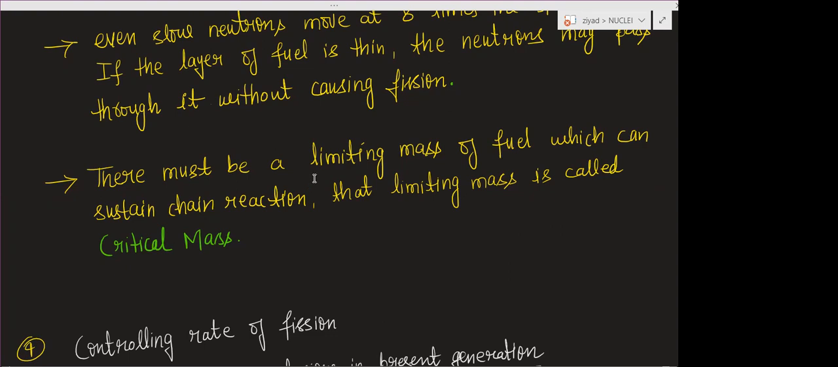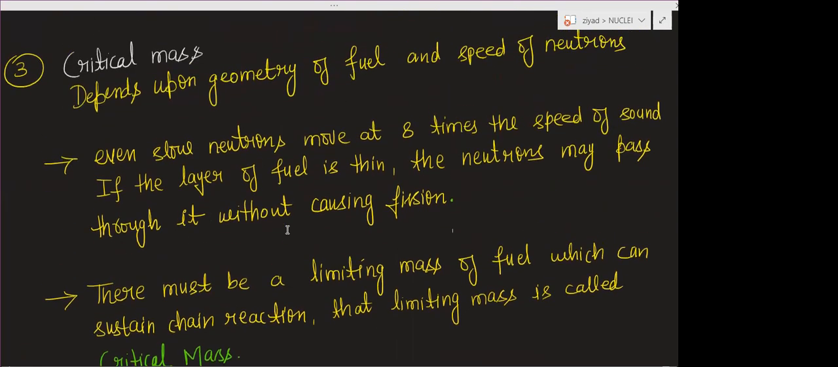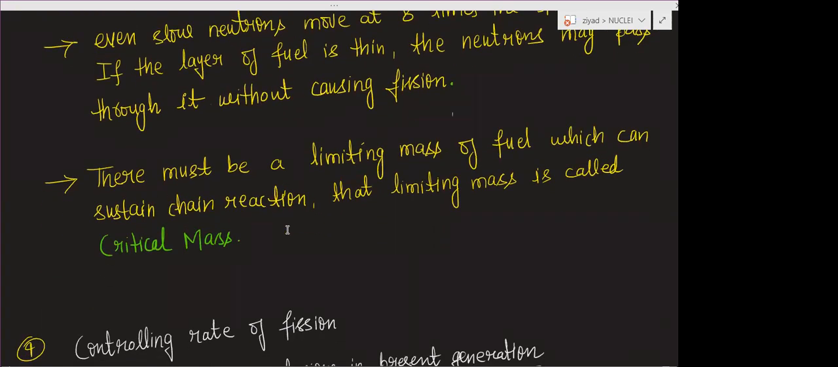Basically, there should be a sufficient value of the fuel so that it can sustain the chain reaction. If it is less than the critical mass, what will happen? Even slow neutrons have a speed 8 times the speed of sound, so those neutrons will pass through the fuel, and the nuclear reaction will not take place.